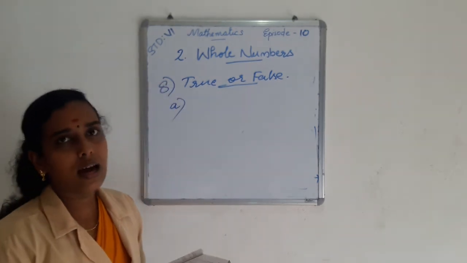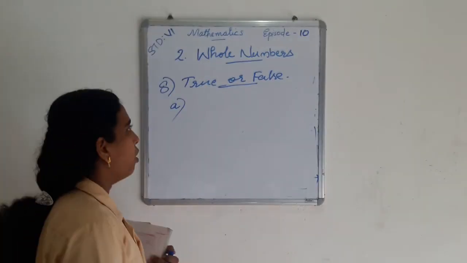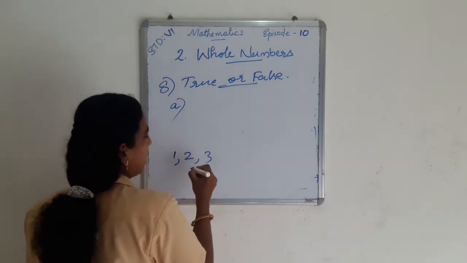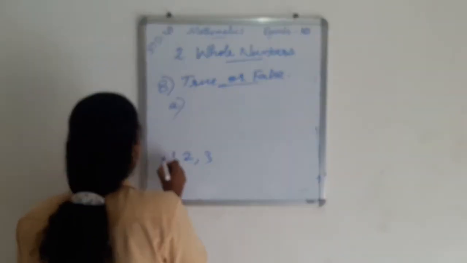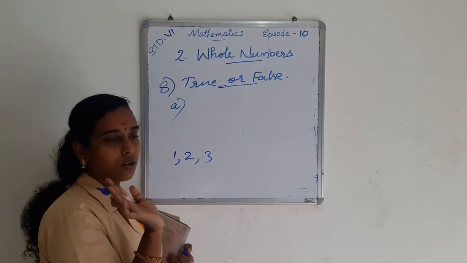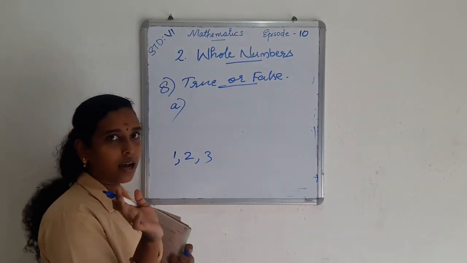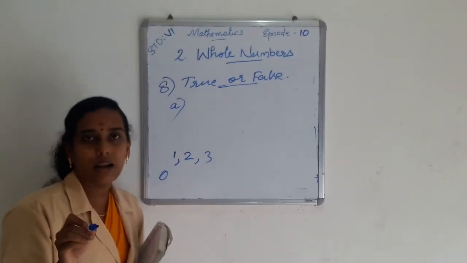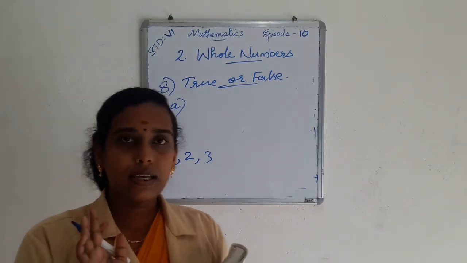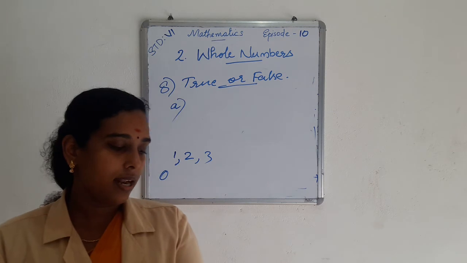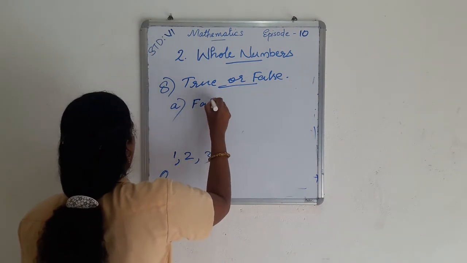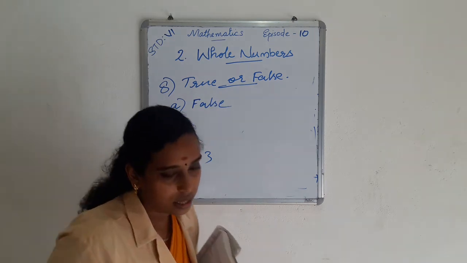Is 0 the smallest natural number? No. Natural numbers start from 1, 2, 3, etc. In natural numbers, we cannot use 0 for counting. So 0 is not a natural number, and 0 is a whole number. 0 is the smallest whole number. So 0 is not the smallest natural number. So the first statement is false.